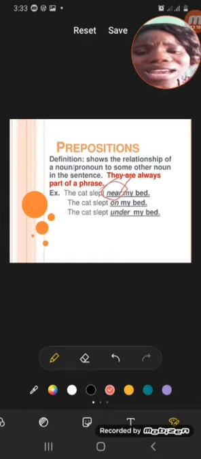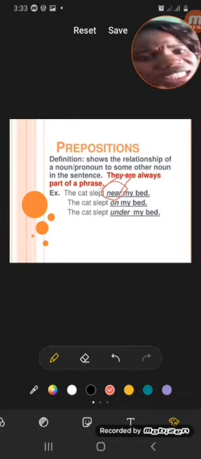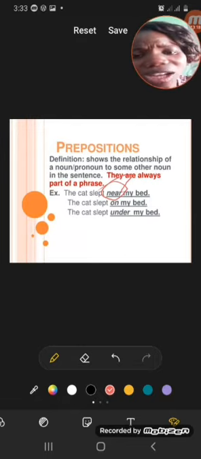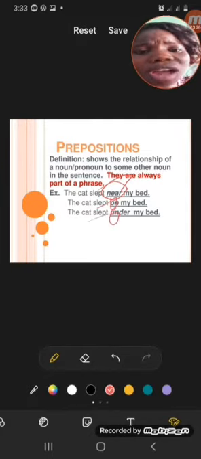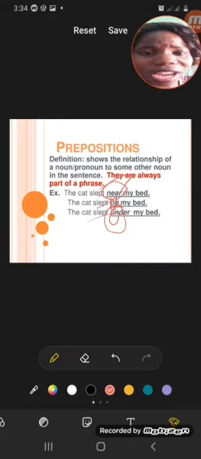The cat slept on my bed. On my bed. Where? On. Not under. Do you get it now? So on is another preposition. The cat slept under my bed. Under. Not near. Not on. So under is a preposition here. Do you get it now? Do you understand? Okay.